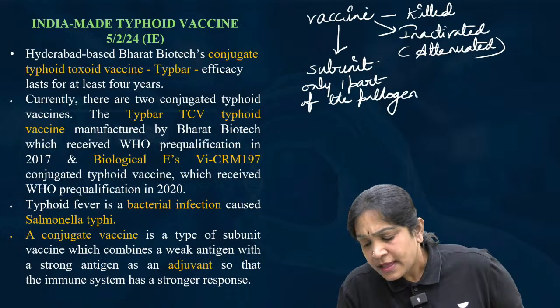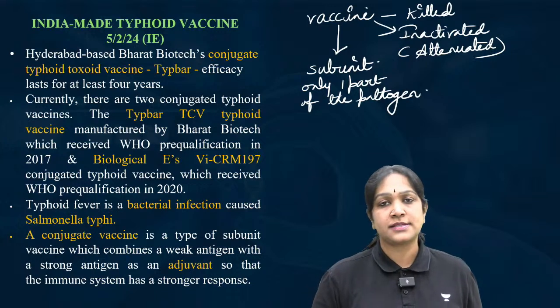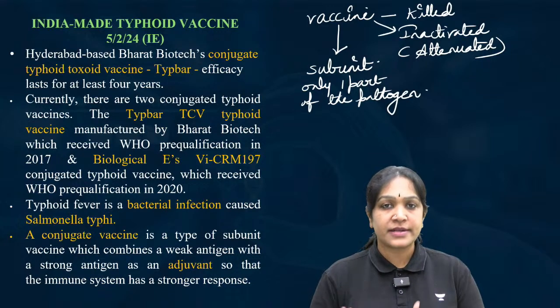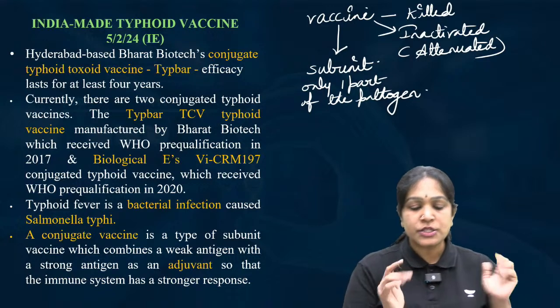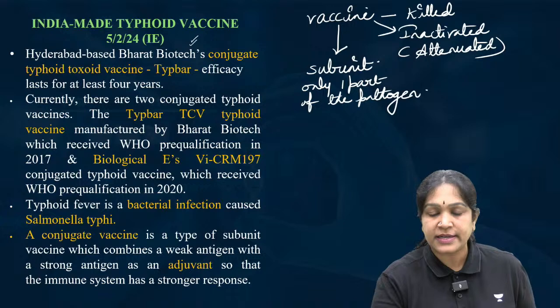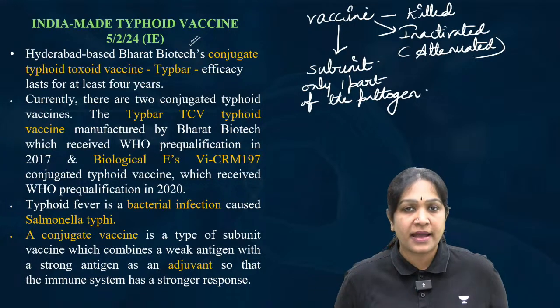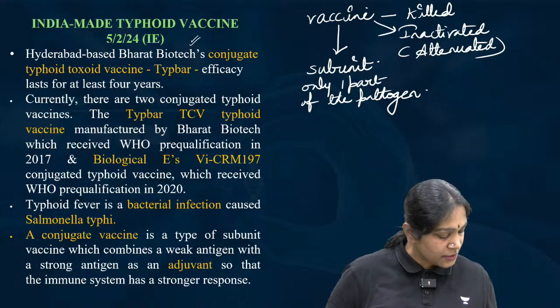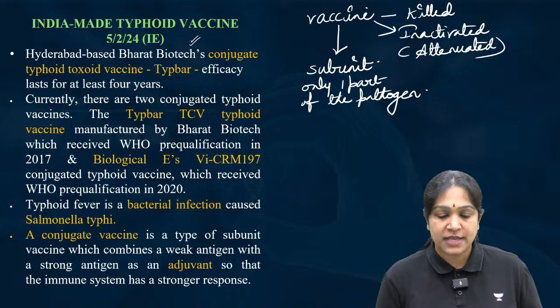Right. We have many more types of vaccines, and we will discuss the types of vaccines in some other session. Today's topic is not about the types of vaccines. Just to explain this news article, an indigenously developed typhoid vaccine, I have given some background information. Now let us go into the news.